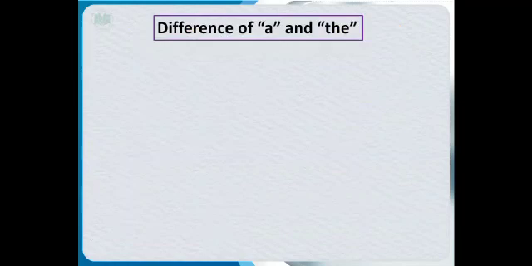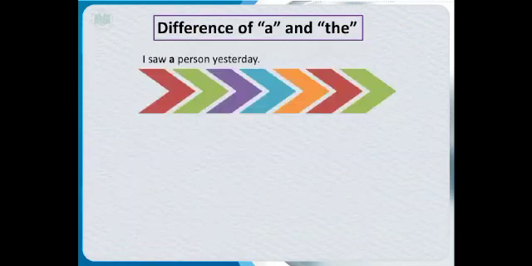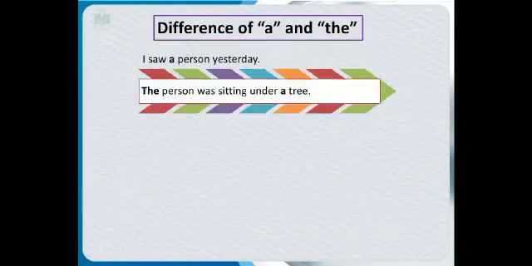There was a rule which I have described to you that when we mention someone for the first time we use a, but when we mention it for the second time we can use the with it. So here I am going to give you some examples of how it can be done. I saw a person yesterday. Because I am talking about a person for the first time, I am using a with it. The person was sitting under a tree.